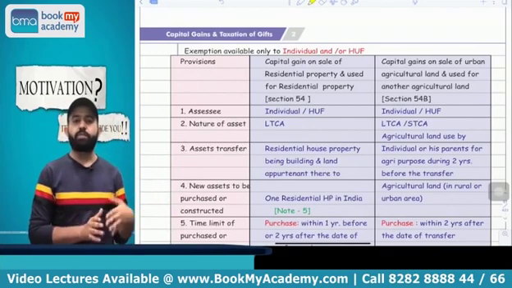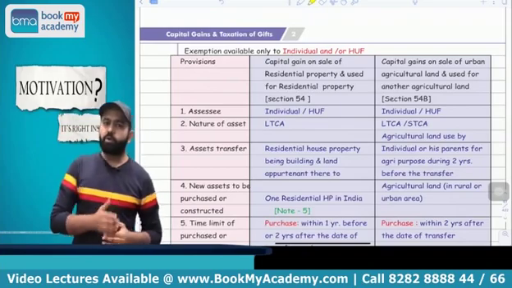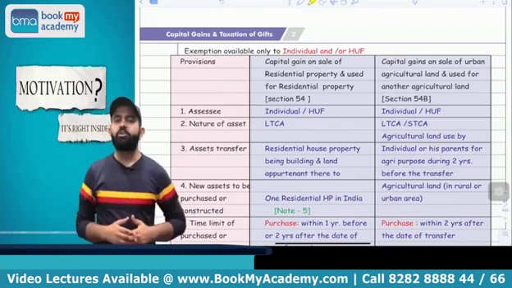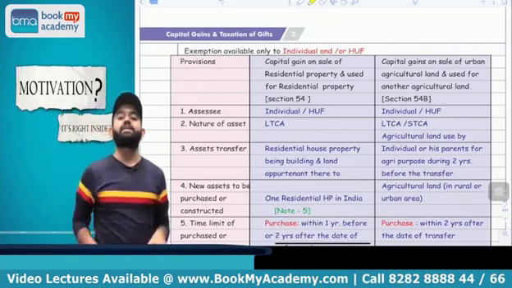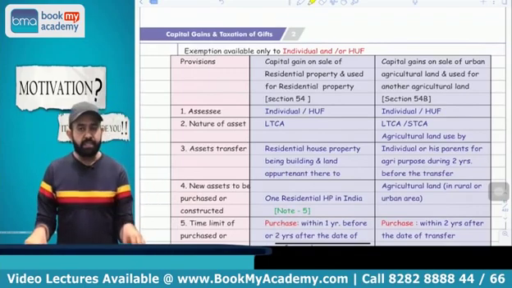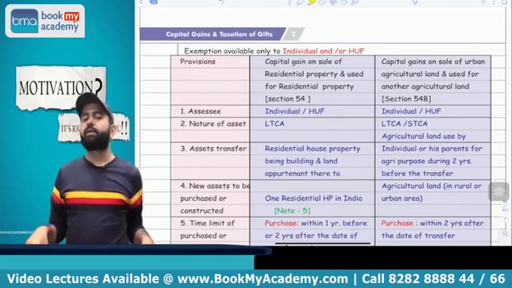The time limit is -1 +2 +3. Means the new house property should be purchased within 1 year before the date of transfer, or purchased within 2 years after the date of transfer, or constructed within 3 years after the date of transfer. Means construction should be completed within 3 years after the date of transfer.